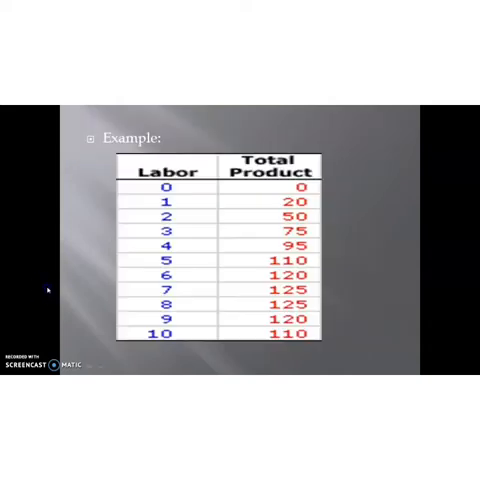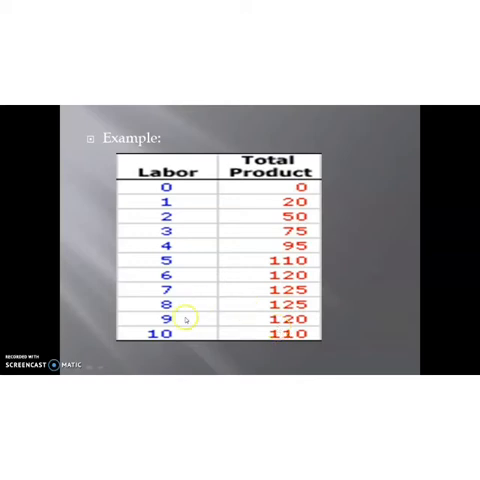For example, here you can see a schedule. Here the first column represents labor and the second column total product or TP. So we consider labor as a variable factor. So here if labor is 0, the total product is also 0. Okay. Then the production or total product can increase only by increasing the variable factor. So when the quantity of labor increases, the total product or total output of a firm increases.